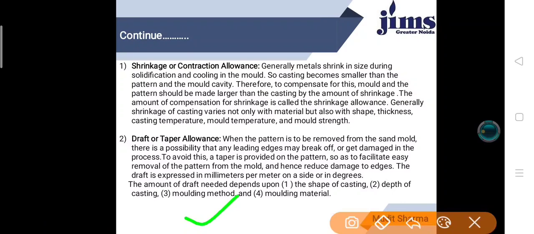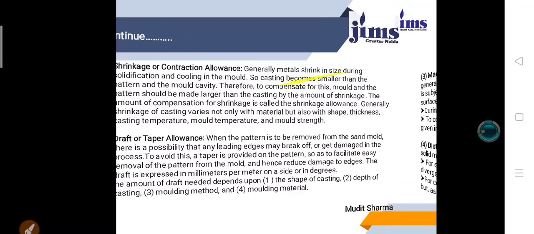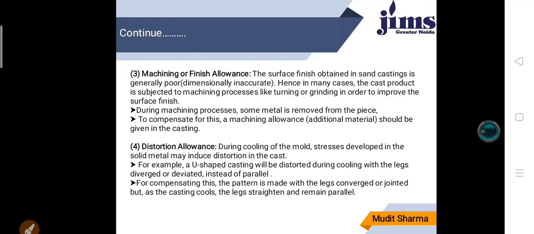So when the pattern is to be removed from the sand mold, there is a possibility that any leading edge may break off or get damaged. Taper eases removal of the pattern from the mold and hence reduces the damage to the edges. So here we use taper allowances. The amount of taper needed depends upon the shape of the casting, depth of the casting, molding method and molding material. Now, next one is machining allowance.